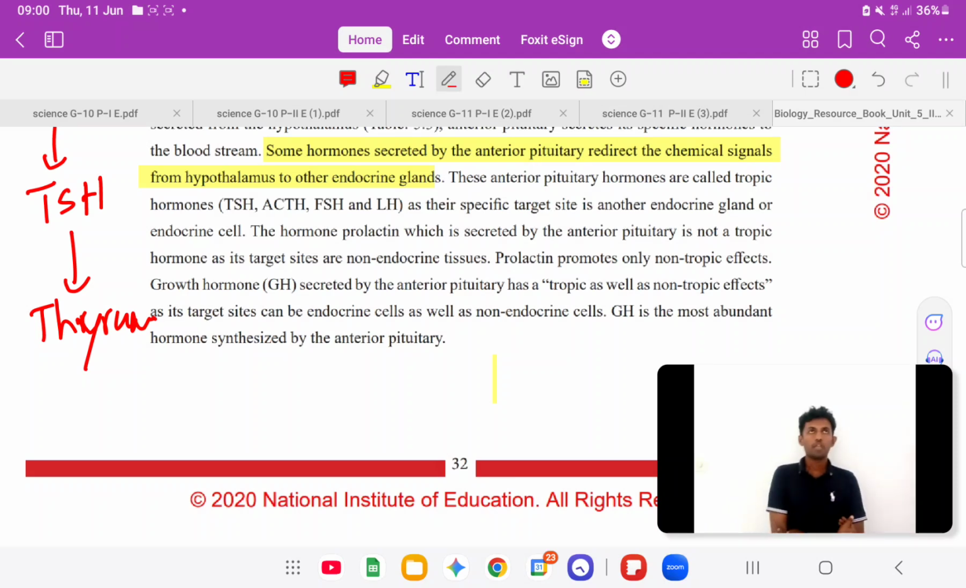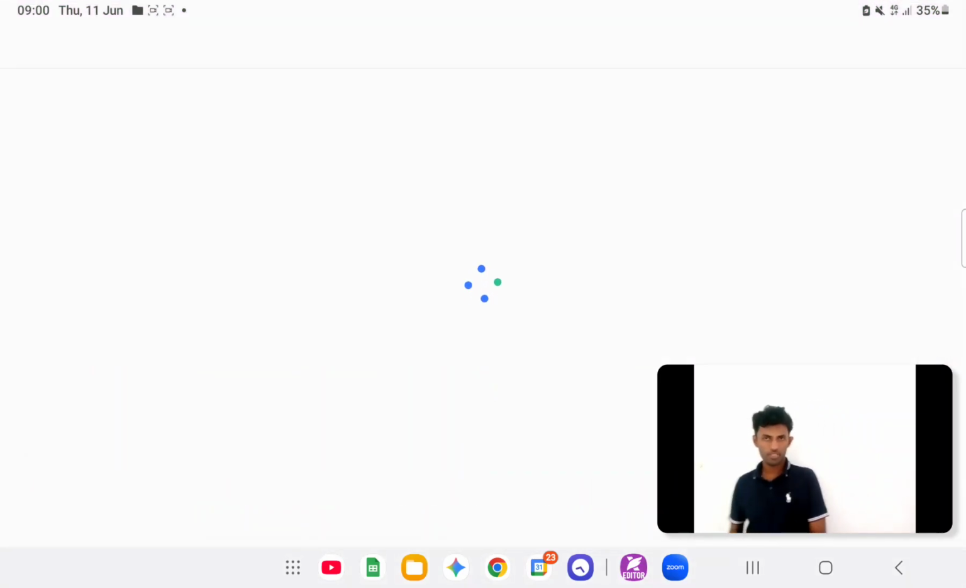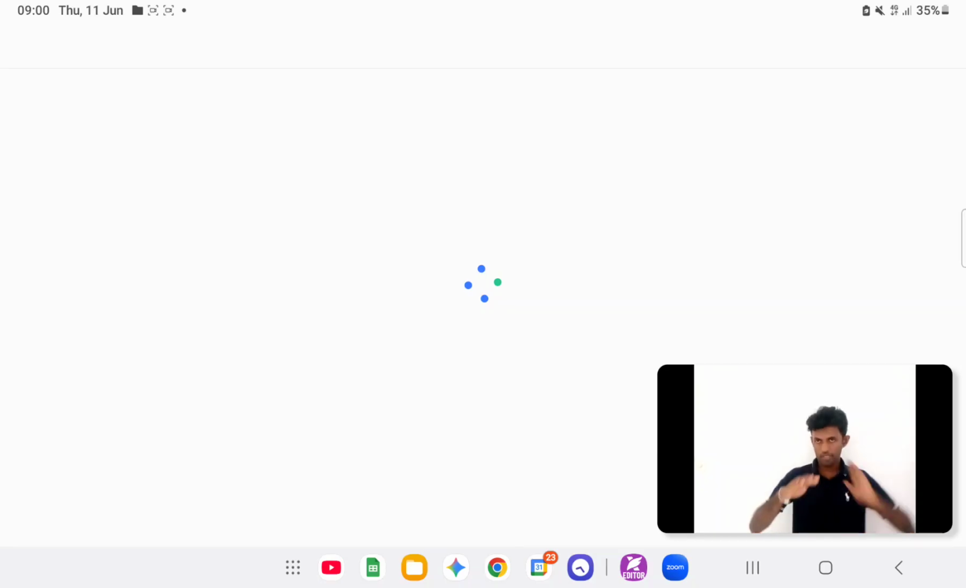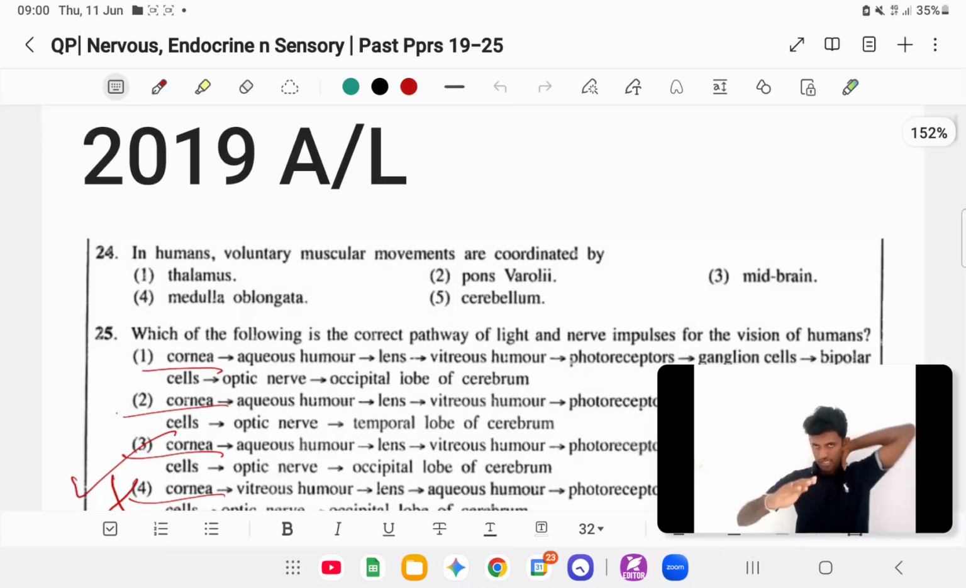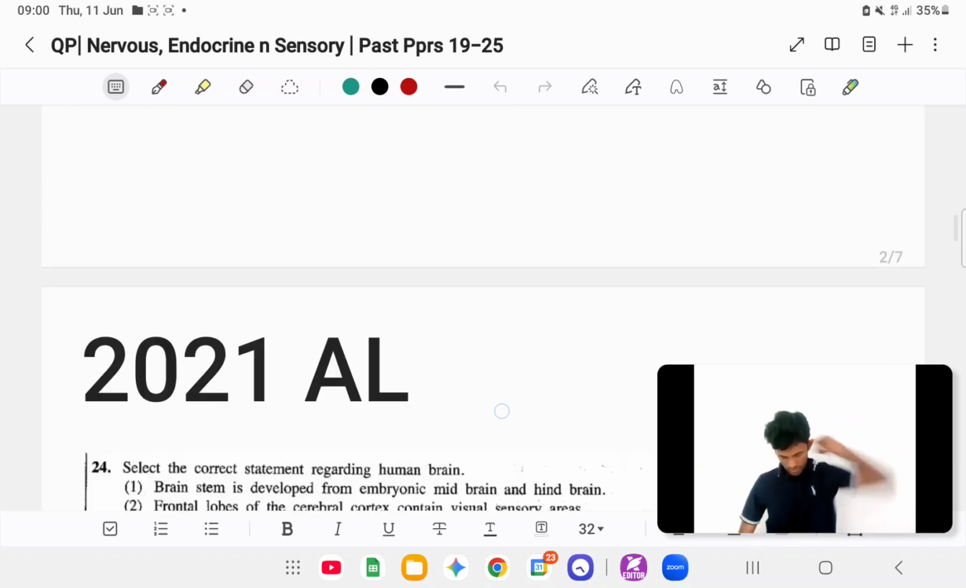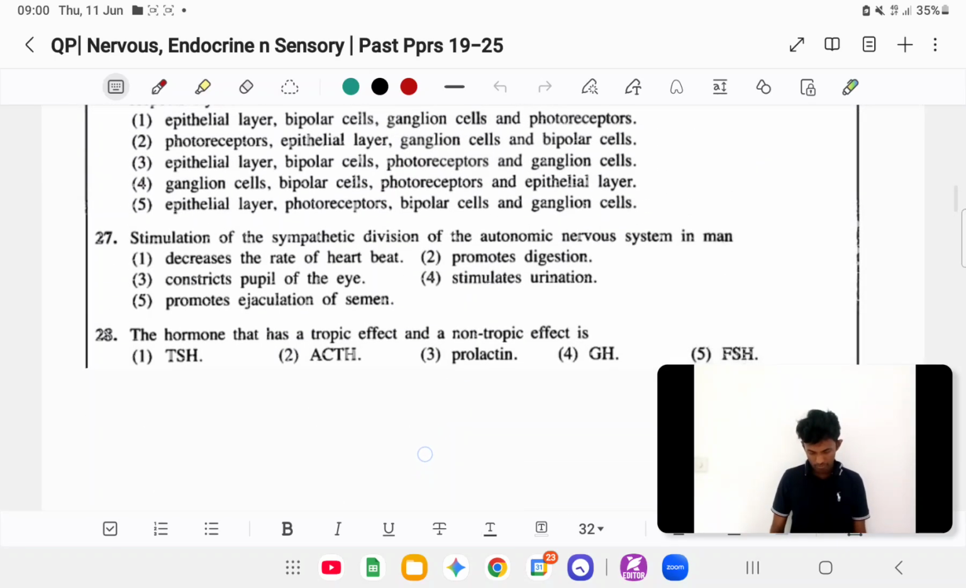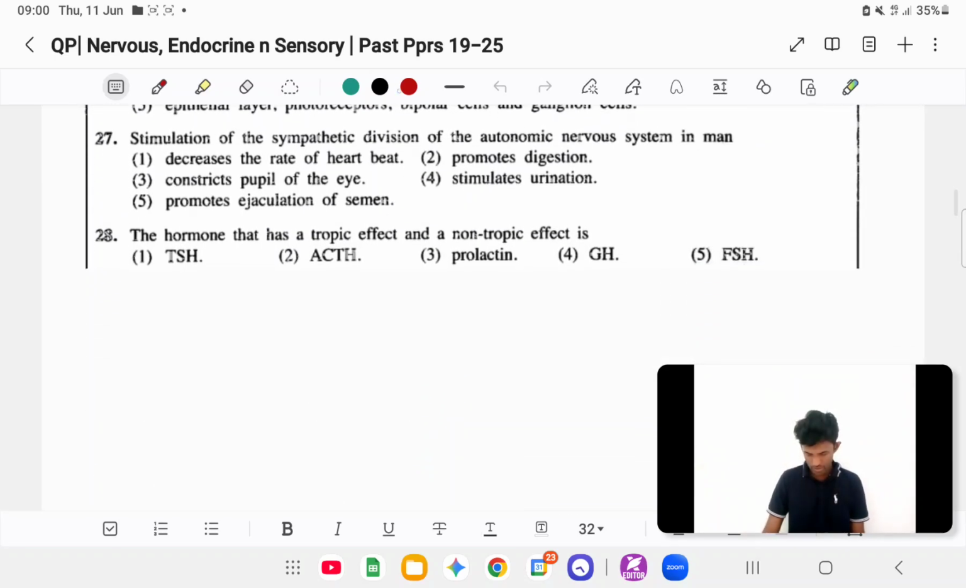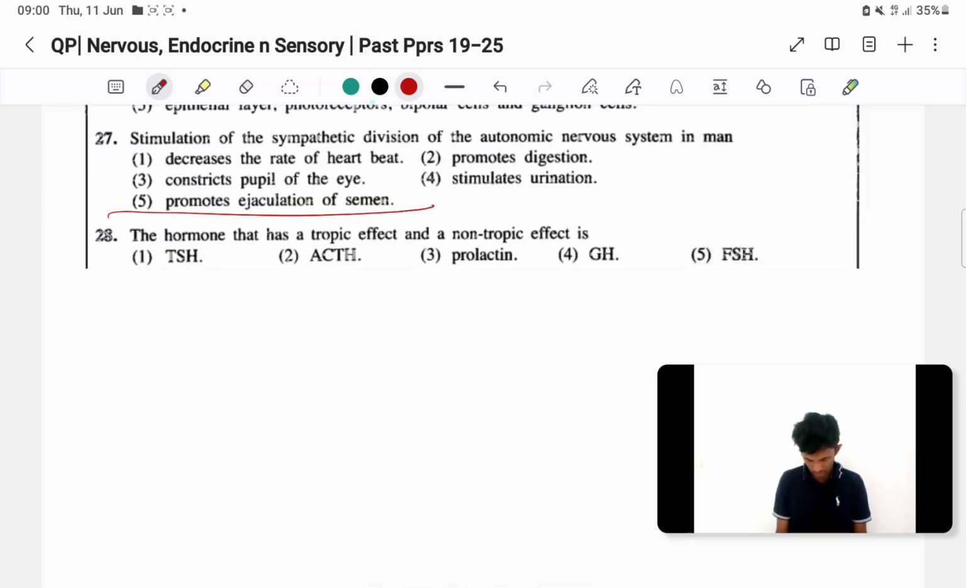So then that's what we call non-trophic effects. So growth hormone has both trophic effects and non-trophic effects. Right? Okay, if you have any questions from that, just ask, put it in the chat. So that's question number 28. The answer is GH.